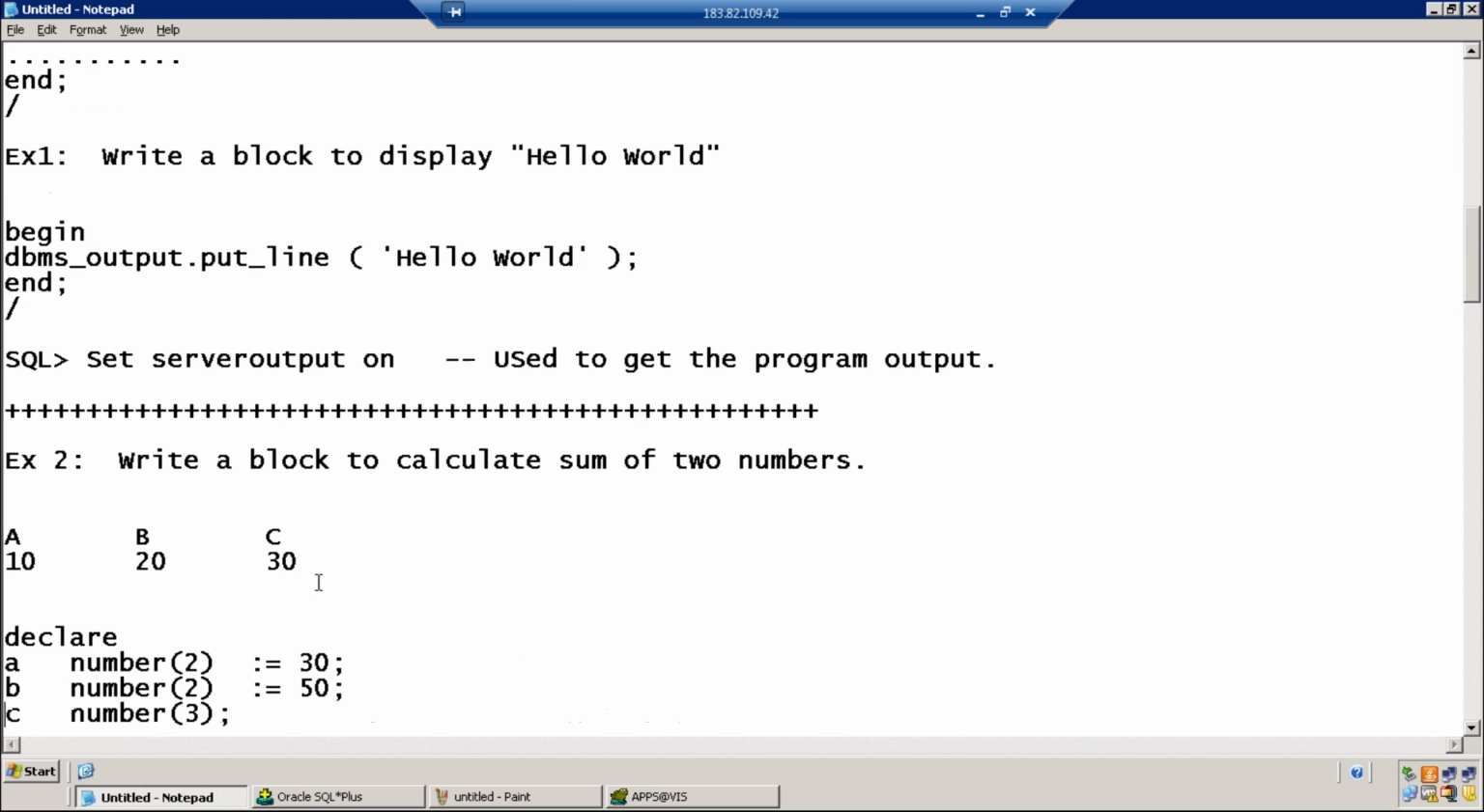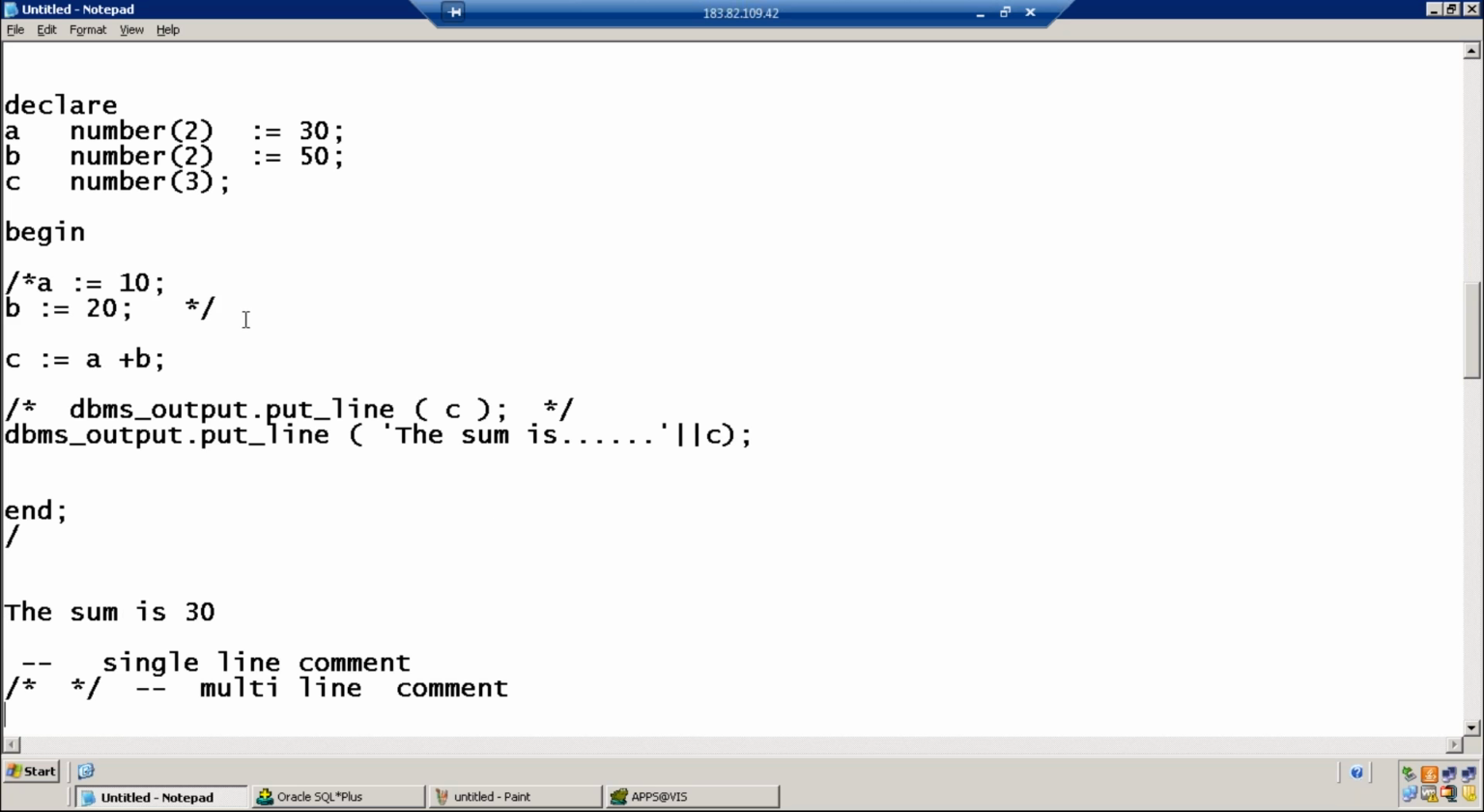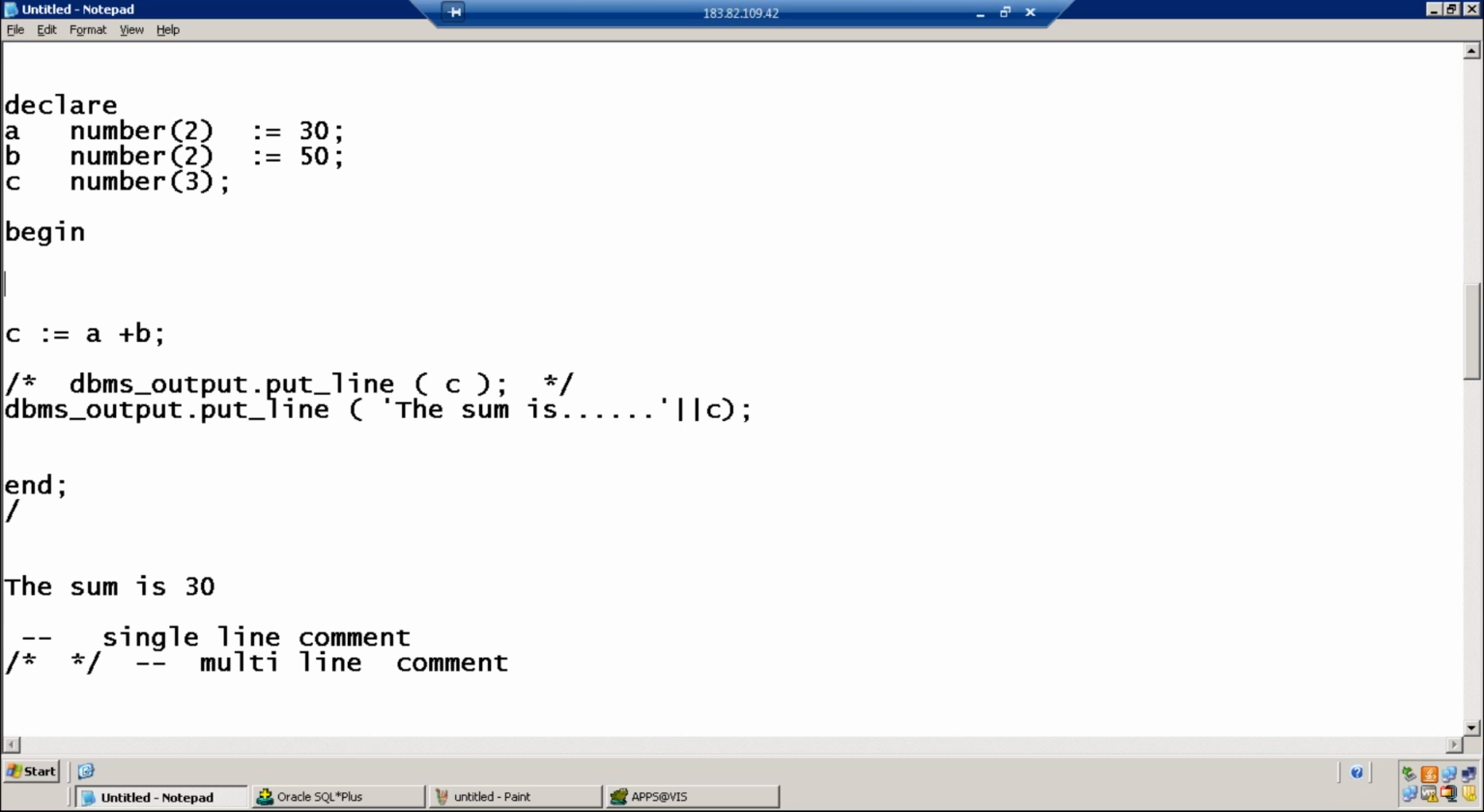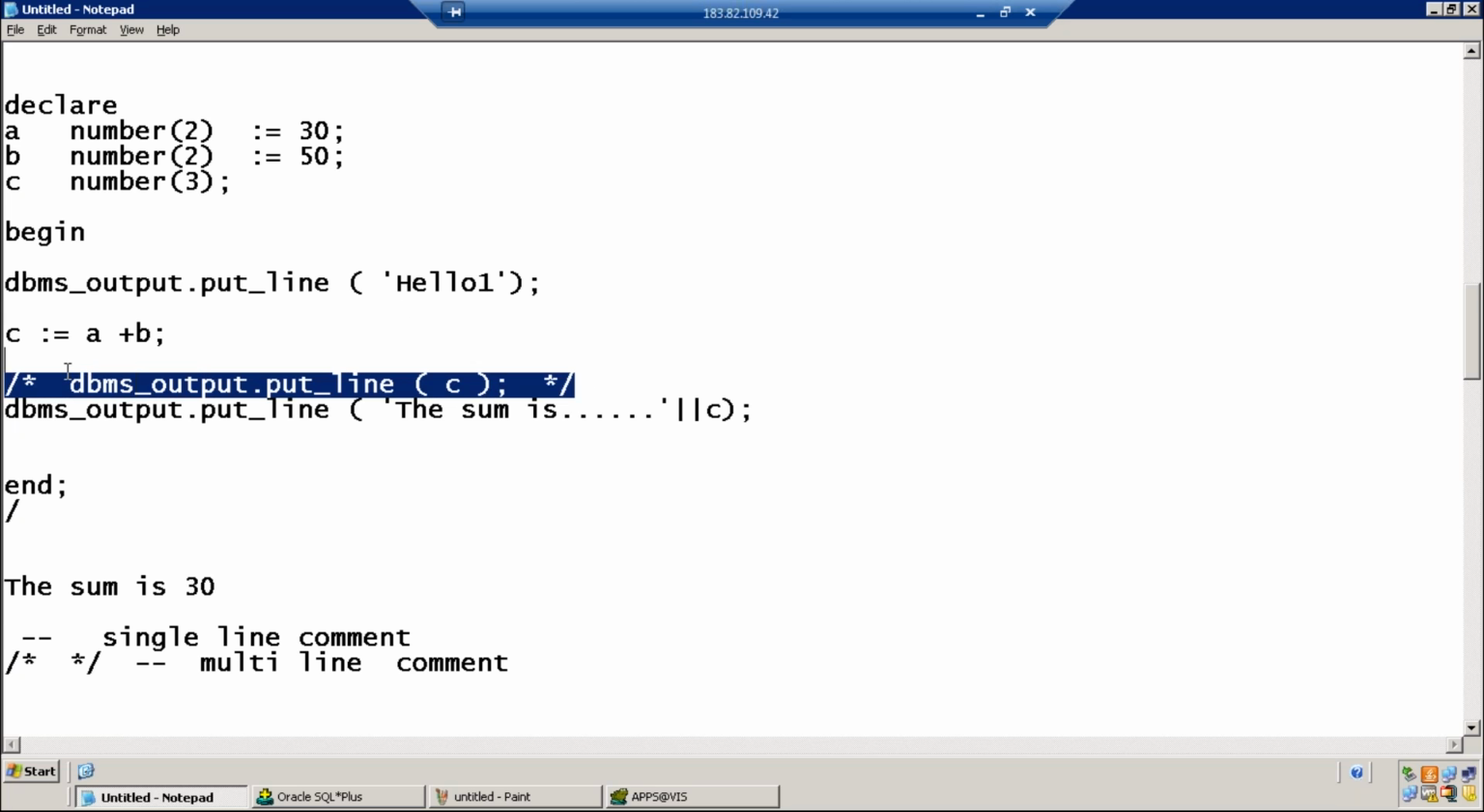Let's go to the first program, this one. So what is printed? Hello 1 and 80. Perfect.